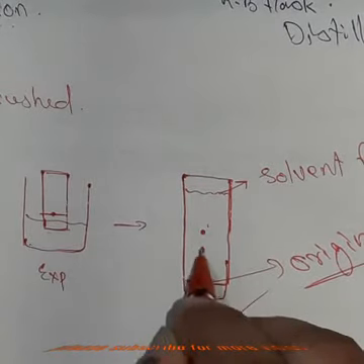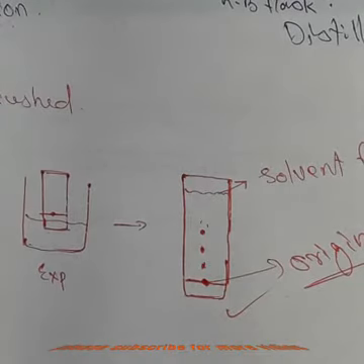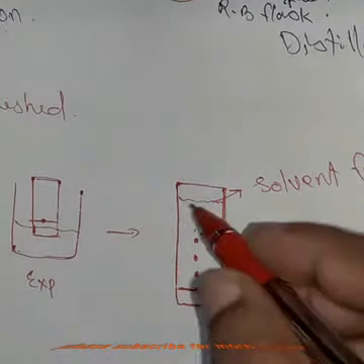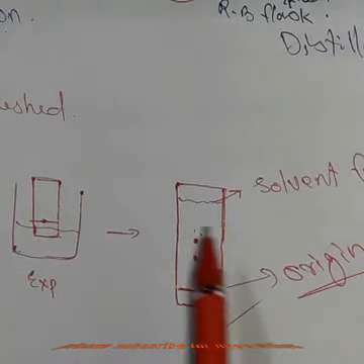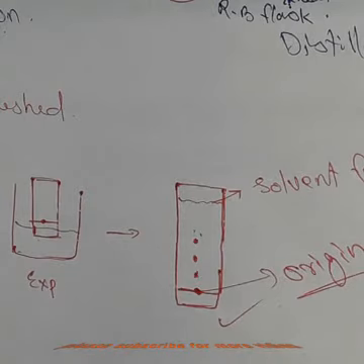You have to draw more than one spot, because the question asks us to show that the green grass solution contains more than one pigment. More than one means we draw 2, 3, 4 spots. Also we have to draw a line over here. This is the solvent front. So this is the answer for the first question. Clear?